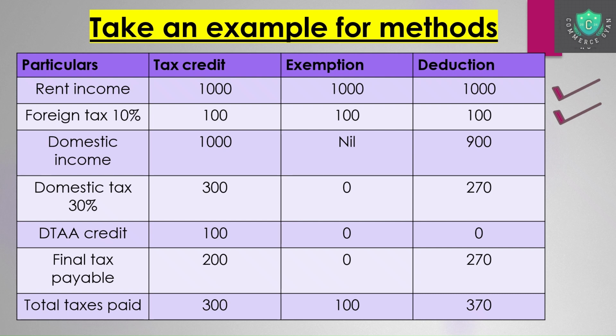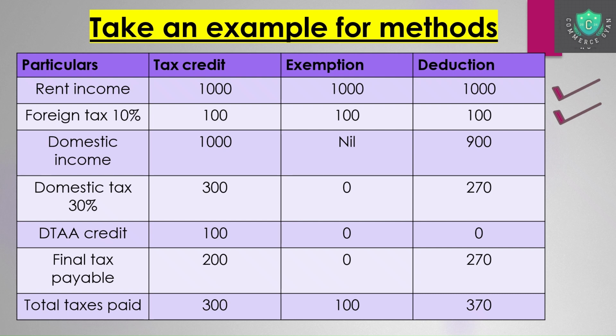In the exemption method, since some amount is already charged in another country, you don't pay any taxes on this particular income of 1,000, so that becomes zero. In the deduction method, you will have the 1,000 rent income minus the foreign tax of 10%, which was 100 rupees. So 900 will be your taxable domestic income, because in deduction you deduct the tax which was already paid.